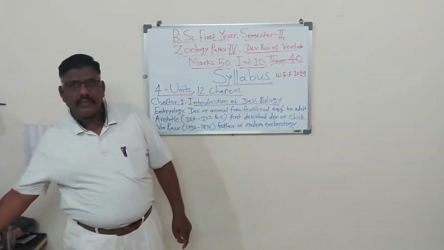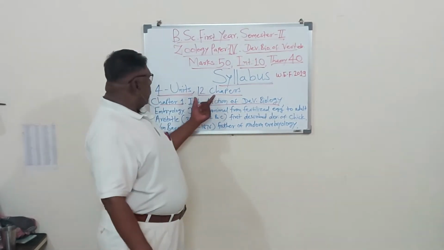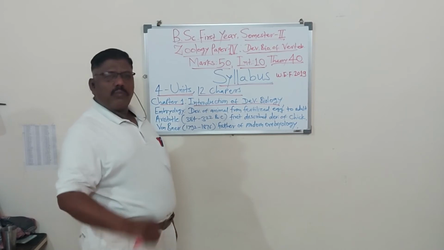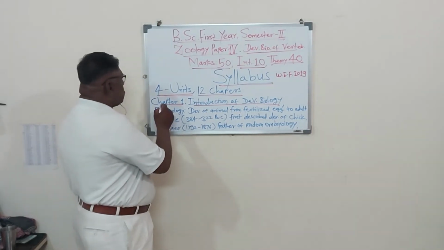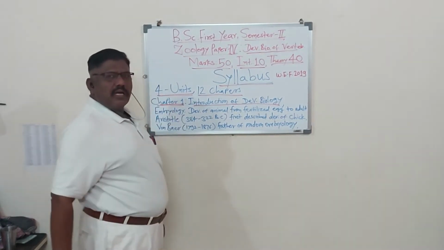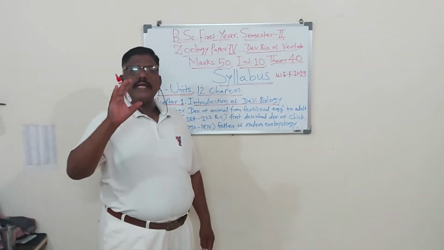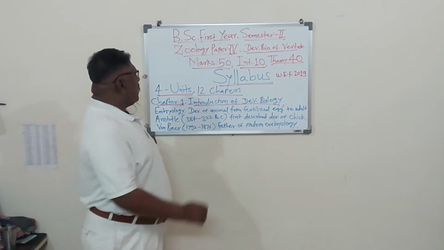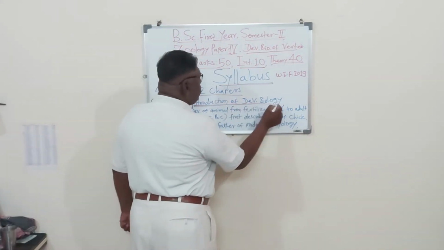Now, after the discussion of the syllabus, we will start the first chapter, because the first chapter is a very small chapter. It is only an introduction to our paper. The name of the first chapter is Introduction of Developmental Biology.